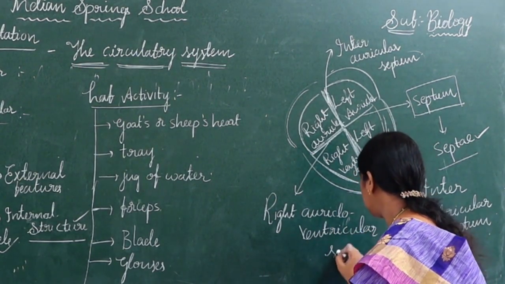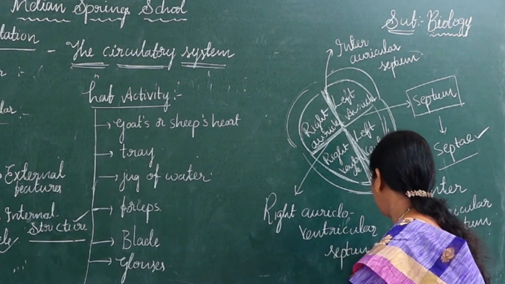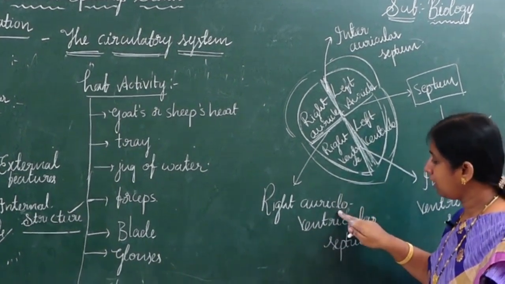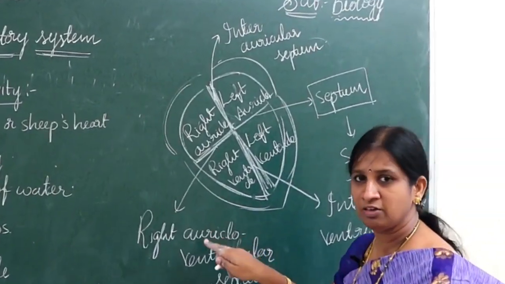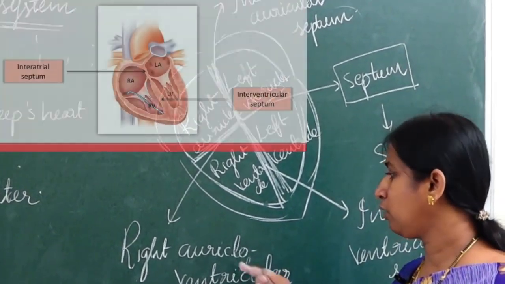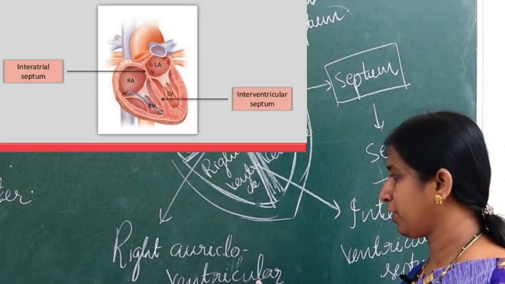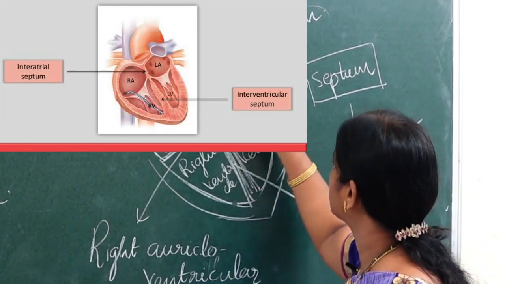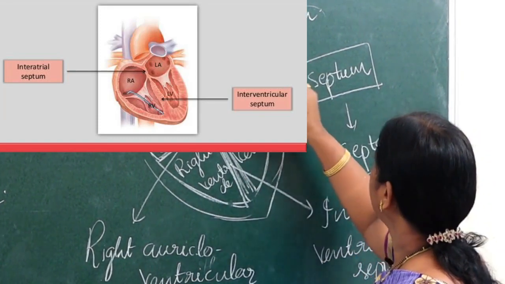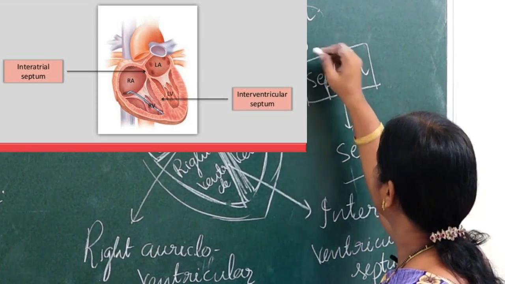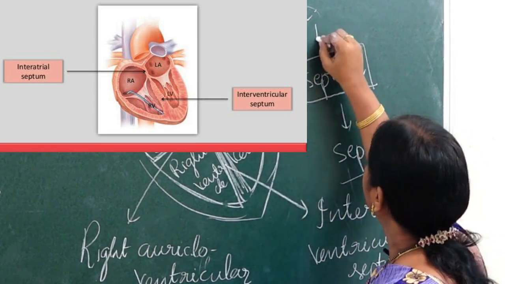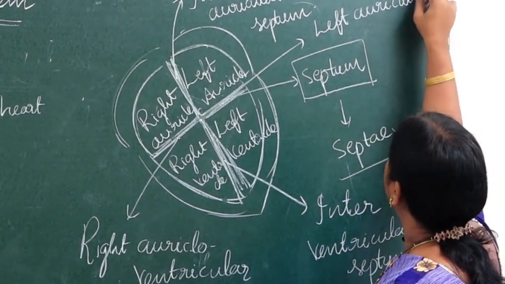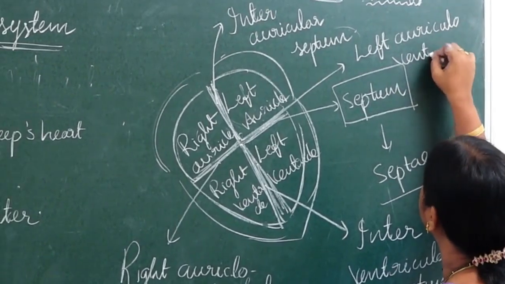If you understand the word meaning, it's very easy to remember. It is present on the right side, in between the right auricle and the right ventricle, so right auriculo-ventricular septum. Now let us see the last septum, this one. I think everybody can say this easily. What is this? Left auriculo-ventricular septum.